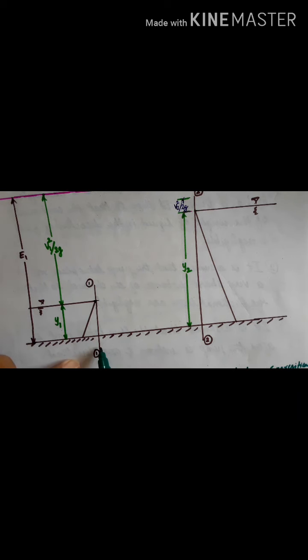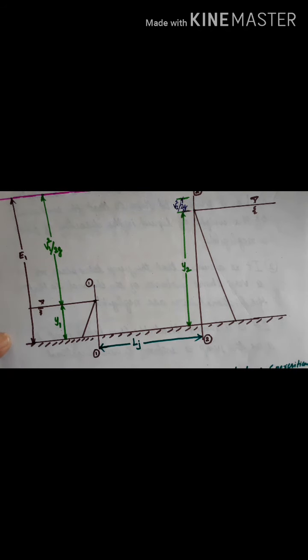We can mark this length from section 1 to section 2. This is the length of jump. The hydraulic jump occurs over a length lj. These two depths y1 and y2 are called sequent depths. Then the relation between the two can be established here.